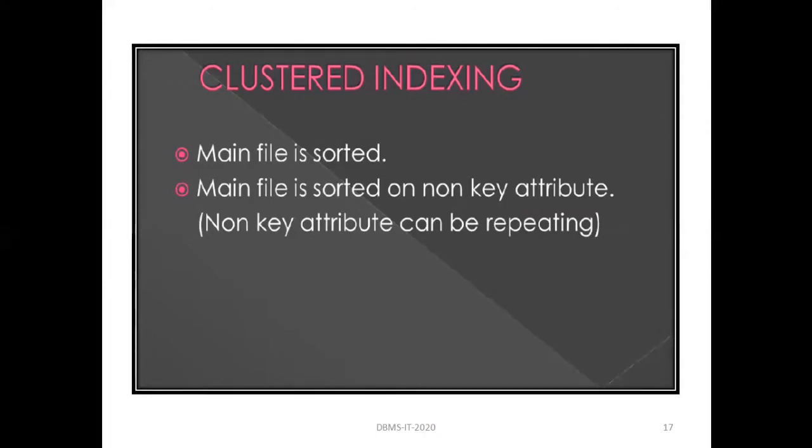But suppose the indexing is done on the basis of the name of the student. In that case, it is not on the basis of the primary key. So at that moment, you can say it is clustered indexing, and the values in clustered indexing can be repeated. It is performed on a non-key attribute which is repeating in nature.